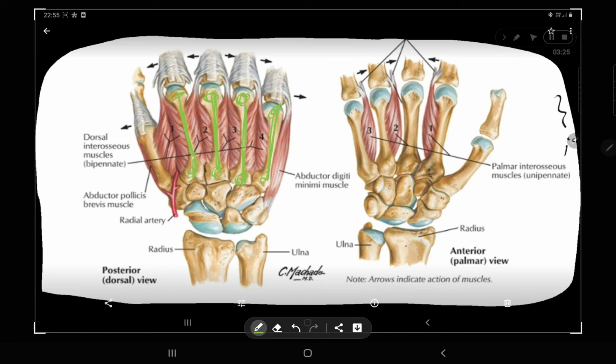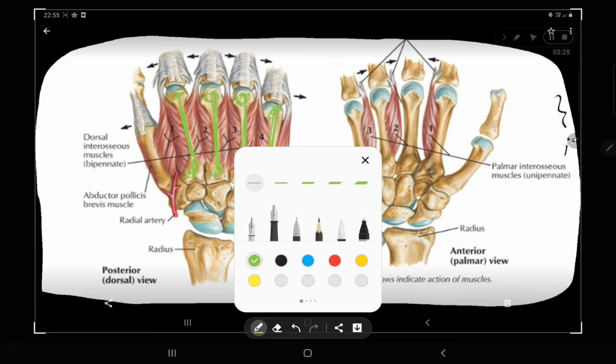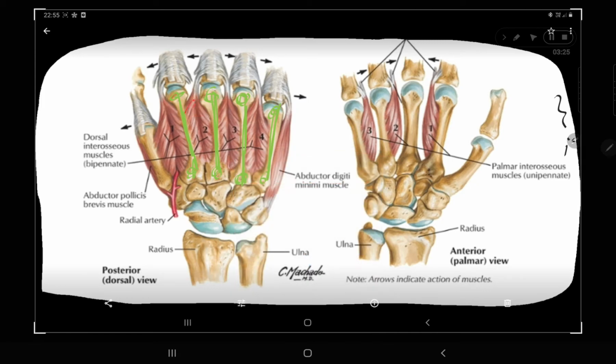Now these muscles I am highlighting with red, these muscles are present in between your two bones. That's why they are called inter, meaning in between two bones, ossei. So that's why they are called your interossei. You can see I am highlighting with red. This is your interossei muscles.